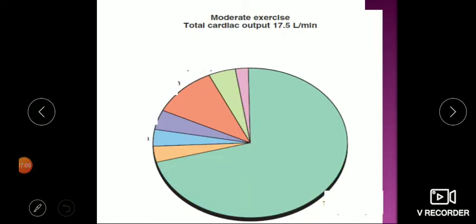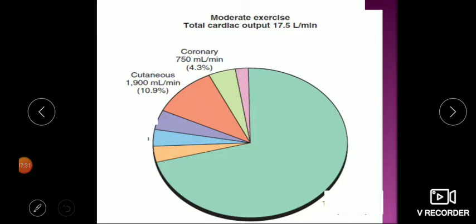So in moderate exercise, when cardiac output has gone to around 17.5, almost 3.5 times the normal cardiac output, see the distribution changes so differently. Coronaries are getting almost 750, more than normal, because the cardiac muscle is exerting more, so it is getting more blood.